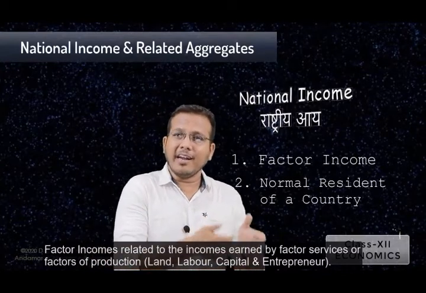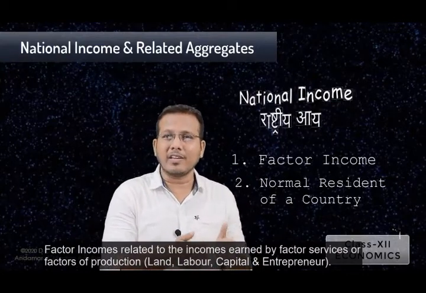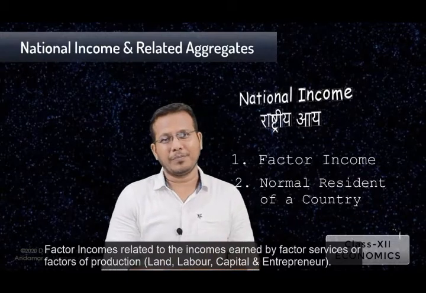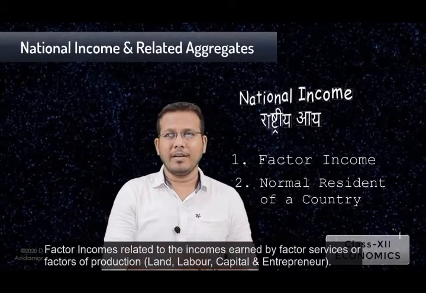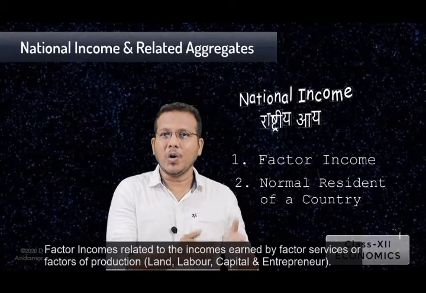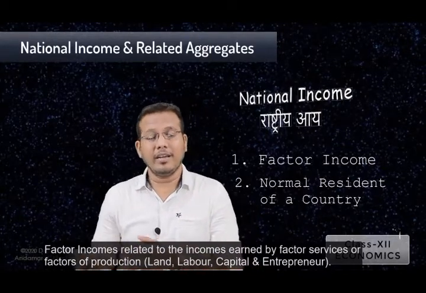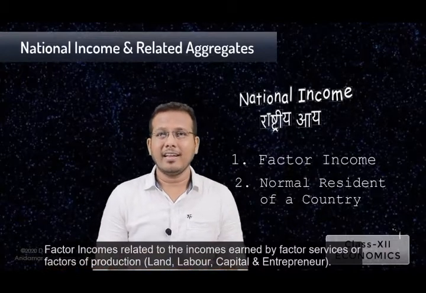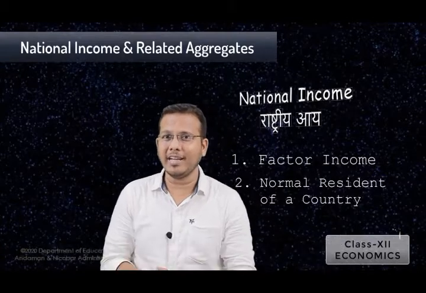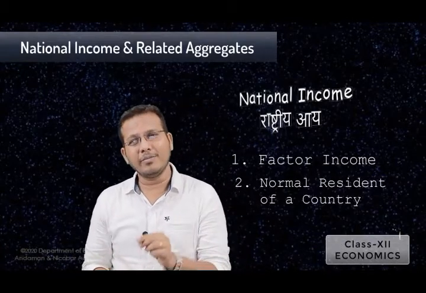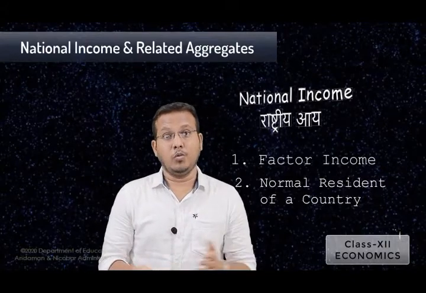Factors of production are those factors which are responsible for the production of goods and services in the economy. So by combining all these factors only, we can produce a good or we can render a service. The income which is earned by these factors is included in the calculation of national income. And one more thing I told you is that it is the sum total of factor income earned by a normal resident of a country. So who is a normal resident?